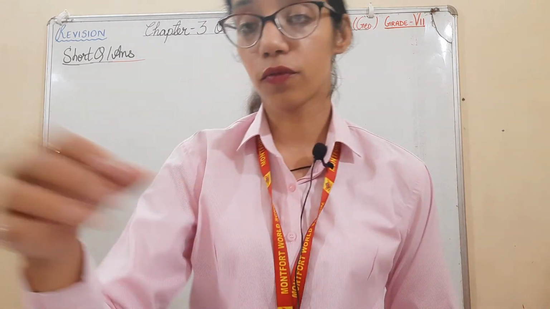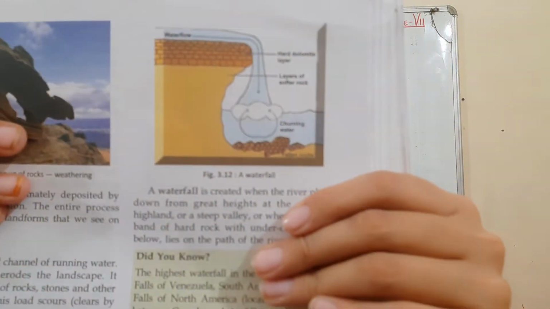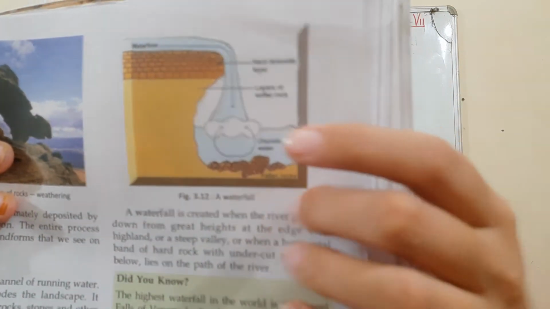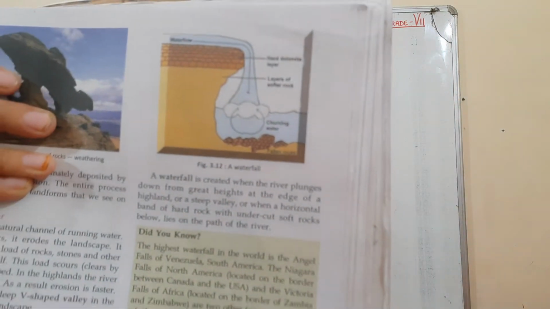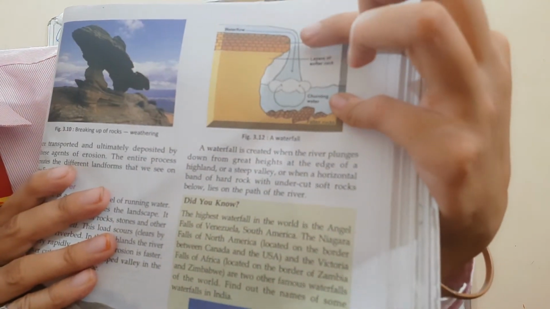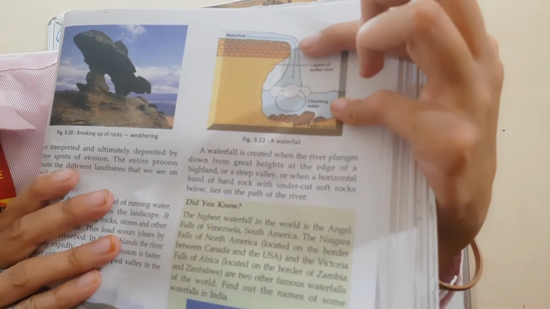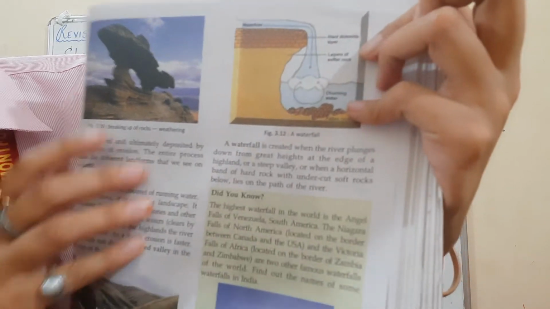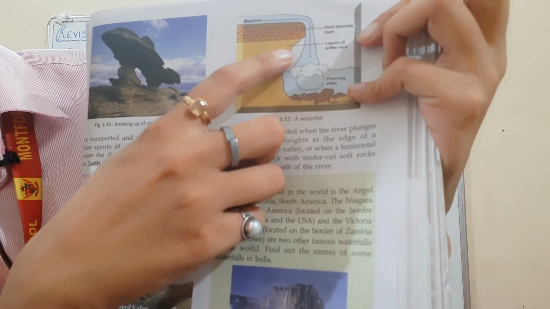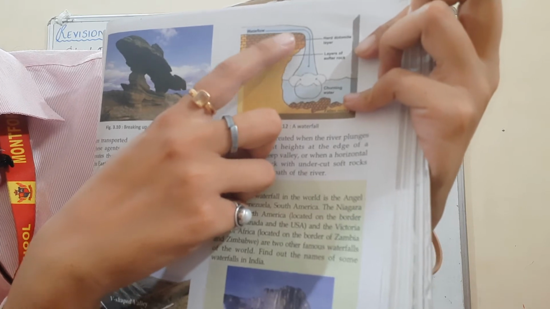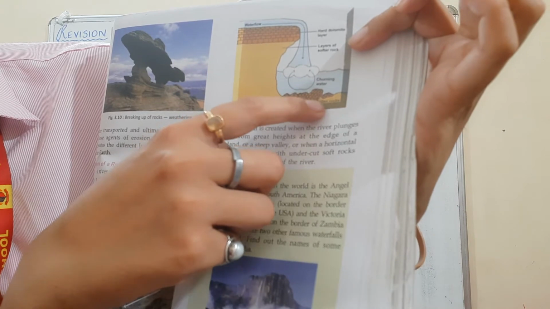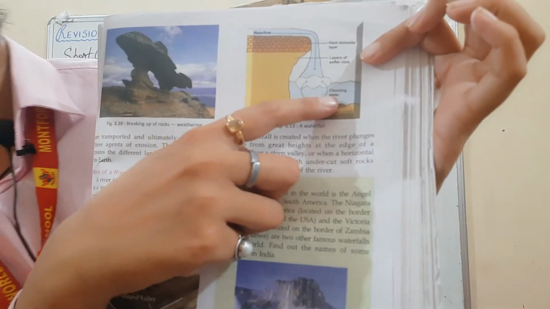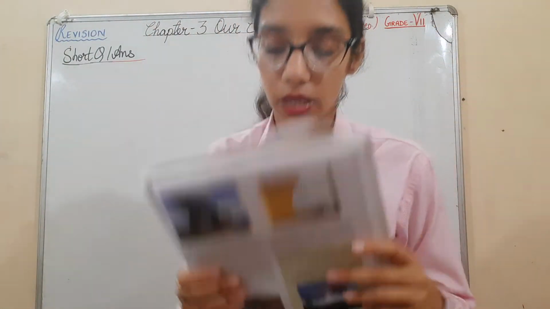I'll show you. Here in the book, you can see the diagram of a waterfall. Here the river comes, it plunges from a great height, from a highland, from a steep valley, it can fall down. When the water is falling down, here these are your soft rocks, these are your hard rocks. So when water falls down, small fallen rocks are already there. So like this, the waterfall is being created.